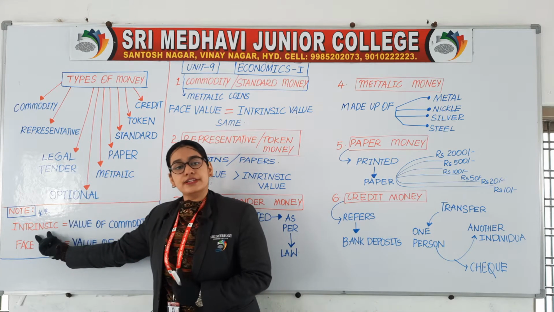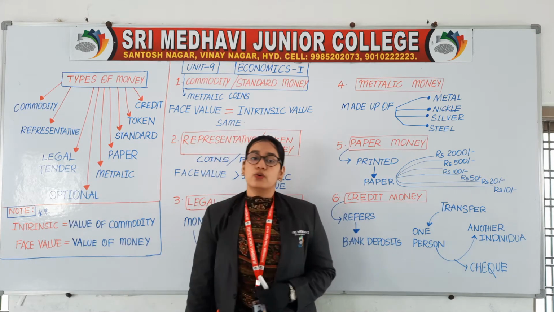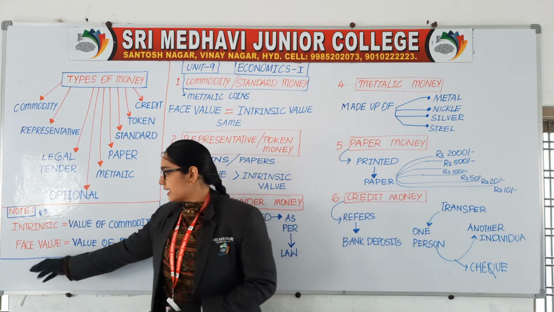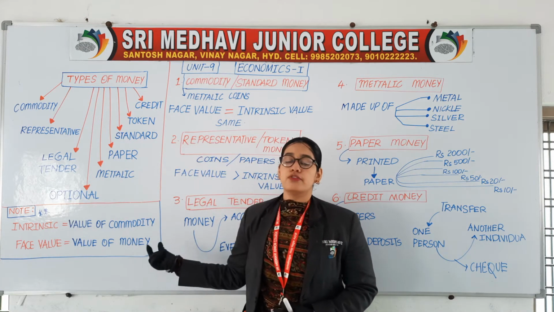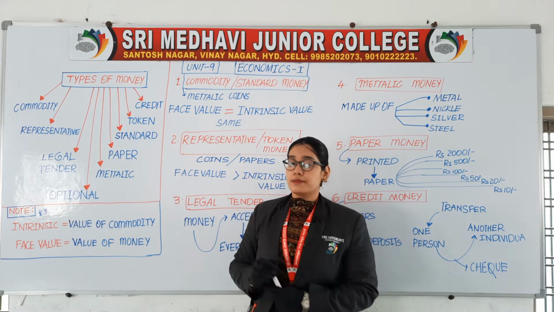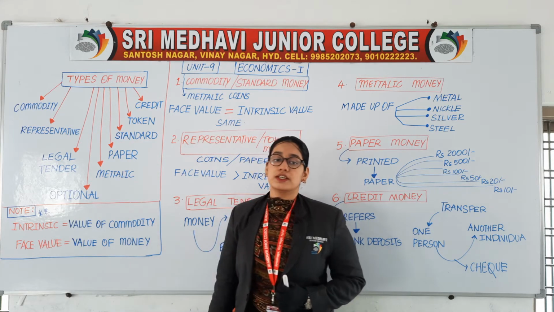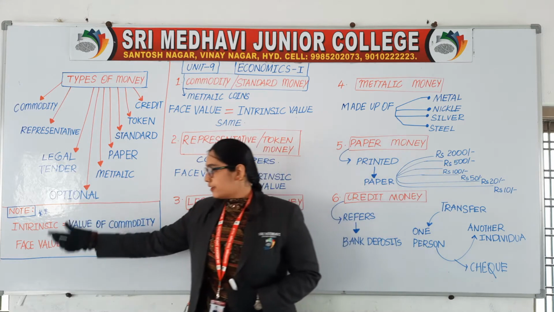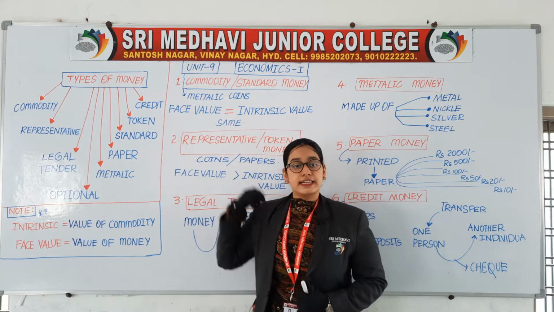First is intrinsic. Intrinsic value means the actual value of the commodity. The second is face value. Face value means value of money. Like for mathematics, you will be having formulas, right? In the same way, before starting this topic, you just imagine that these 2 terms are the formulas. Intrinsic means value of commodity. Face value means value of money. You will understand when we will discuss the definition.